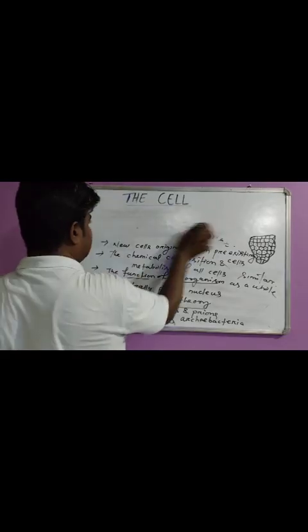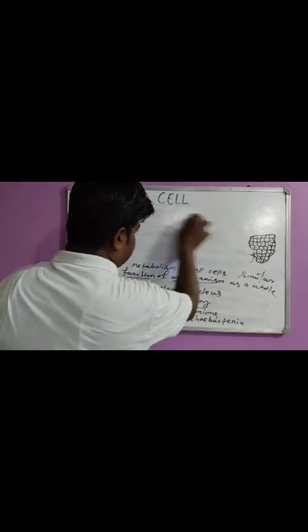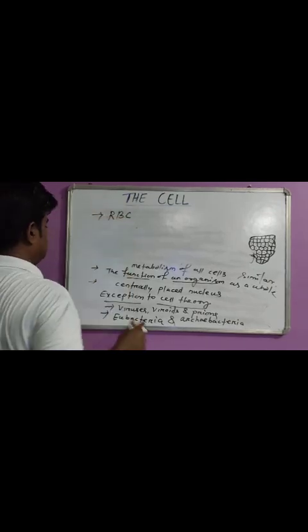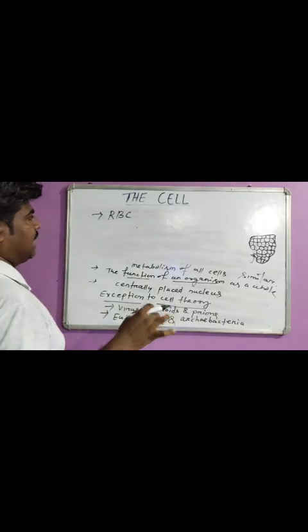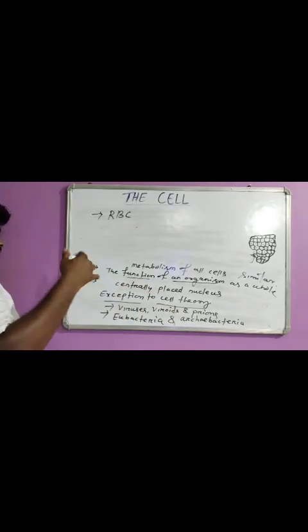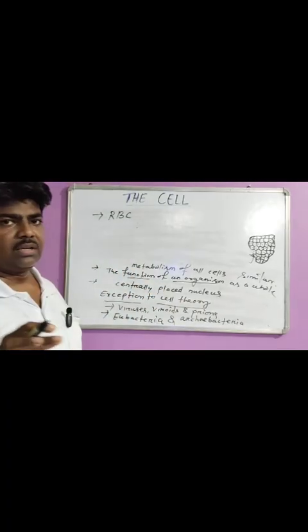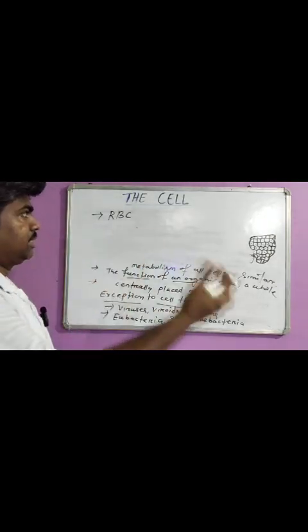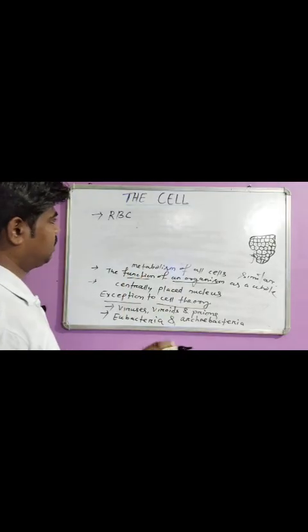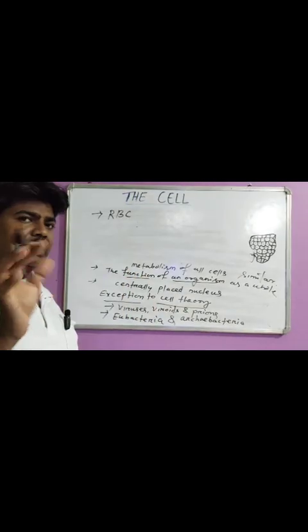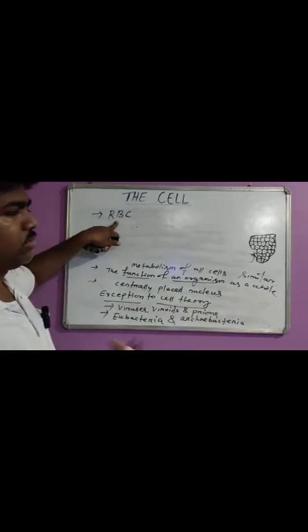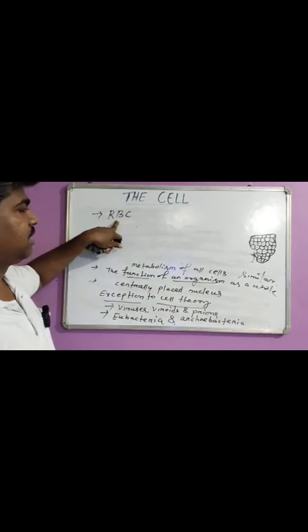And the third is about the RBC. We know the RBC. RBCs live without a nucleus. The red blood cells have no nucleus in the mature stage. In the primary stage, the nucleus is present, but when the RBC undergoes maturation, the nucleus disappears.